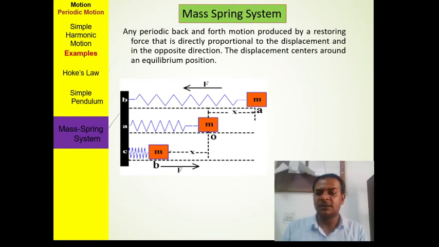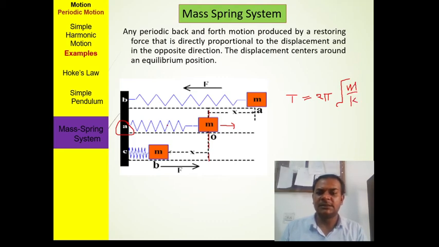At the equilibrium position, which is represented by A, when we apply some force in this direction, then the spring is stressed, and there is a restoring force working backward. When we release it, it is compressed by distance x. If we calculate the time period, from the last slide the time period comes t equals 2 pi under root m upon k.